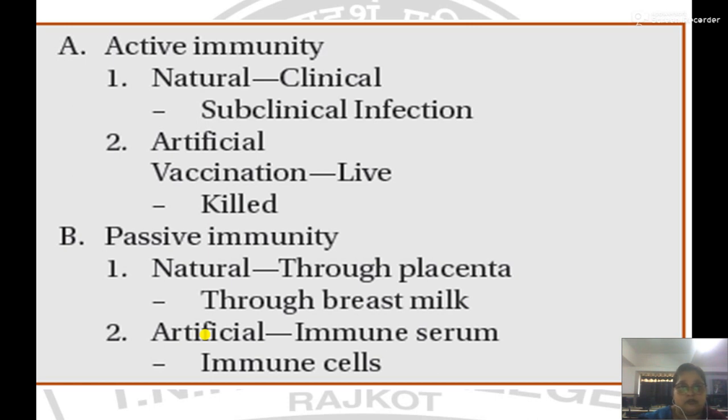Artificial active immunity is obtained with the help of vaccination, whether live, killed or subunit vaccine. Natural passive immunity is transferred from mother to child through the placenta during gestation and through the milk after birth. Artificial passive immunity is immune sera or immune cells provided to the patient during therapy or as prophylaxis.